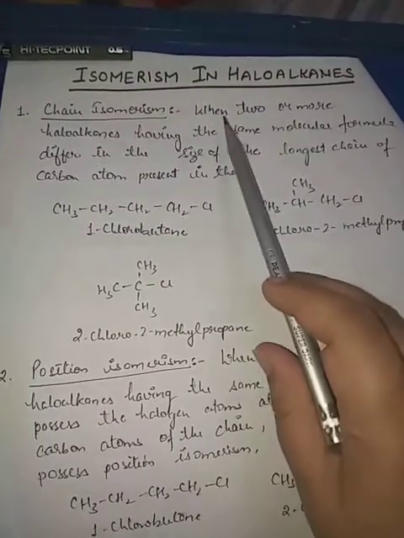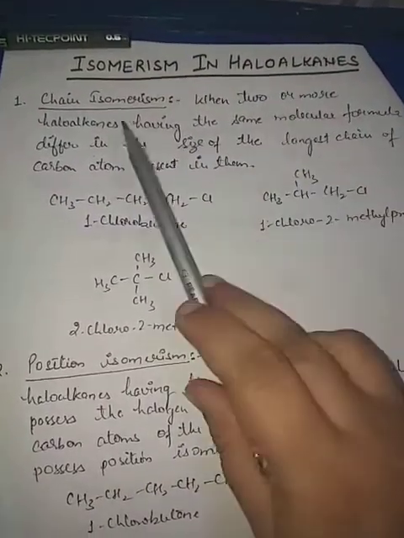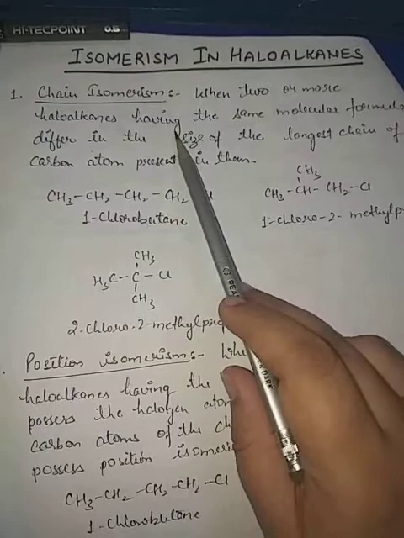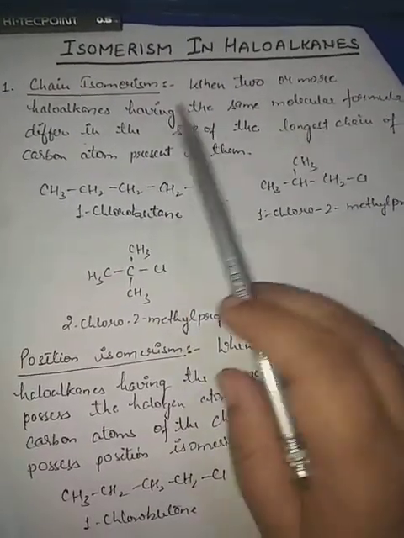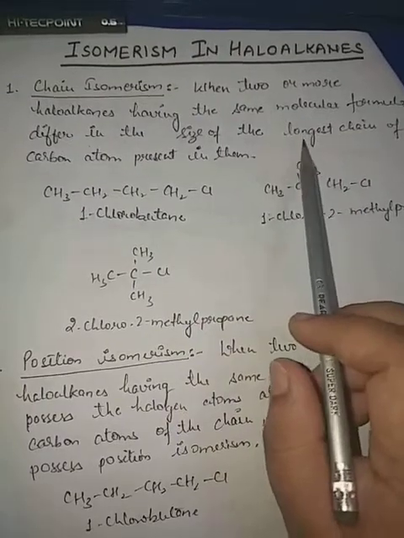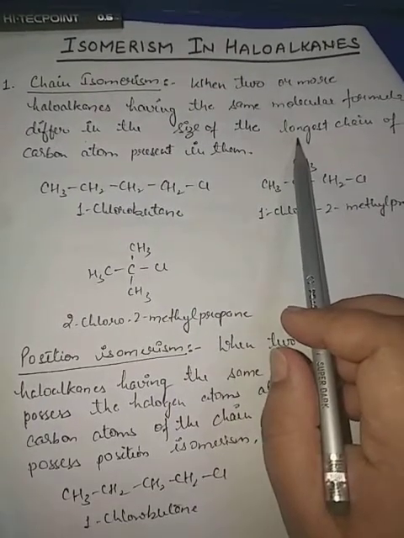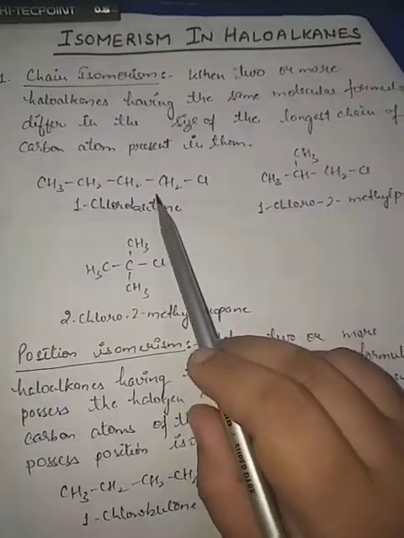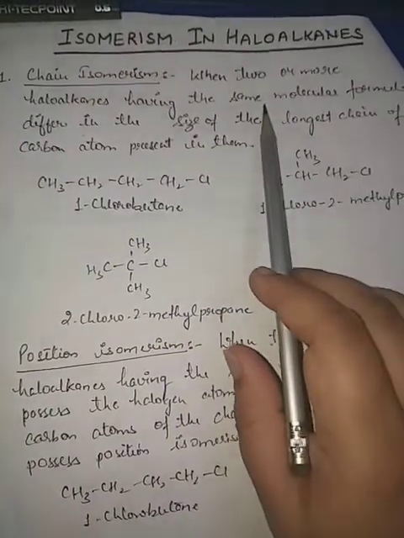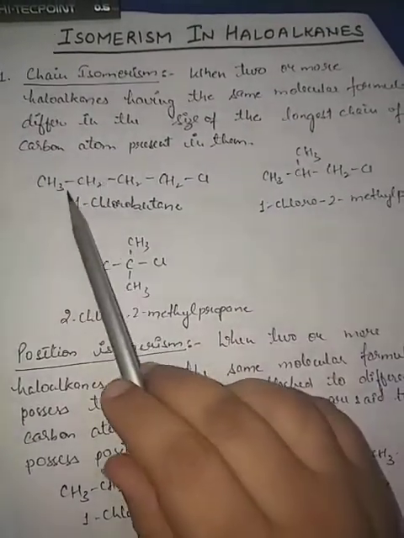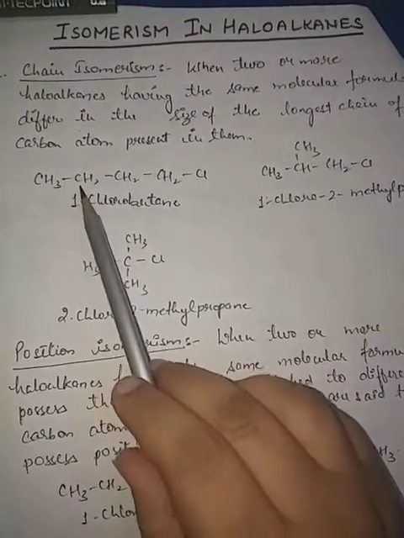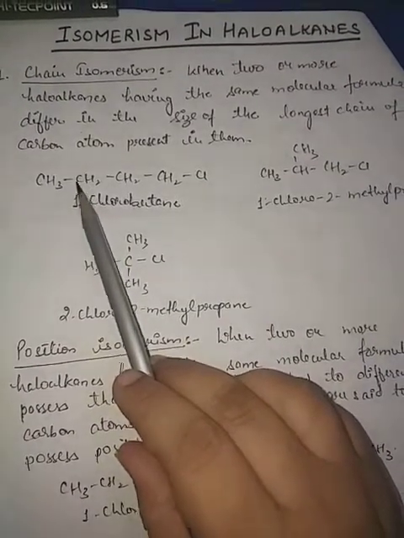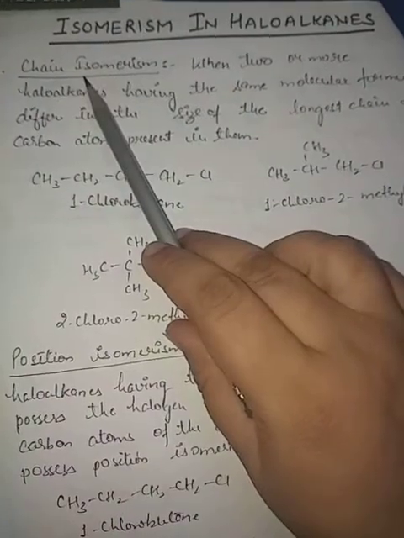when two or more haloalkanes have the same molecular formula, but the size of the longest chain of carbon atoms is different, such isomerism is called chain isomerism.